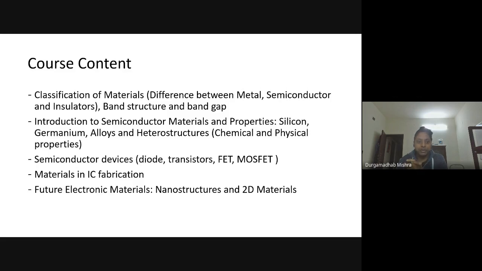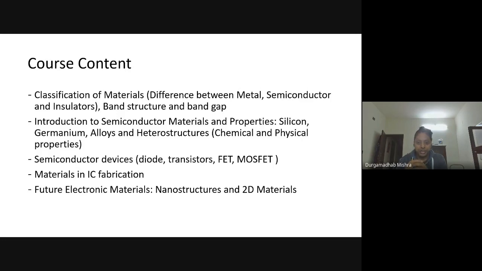Therefore we will look at the physics of these semiconductor materials and what properties we would consider if we want to use these materials for some devices or applications.